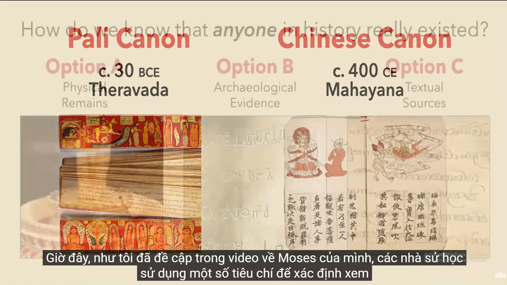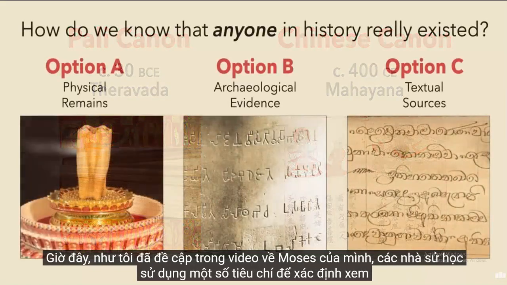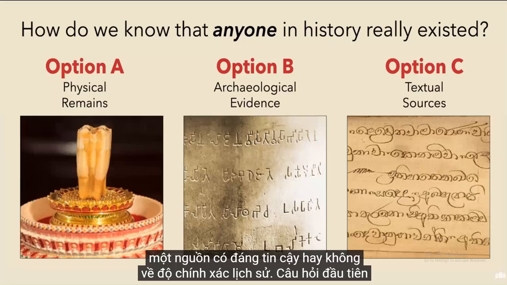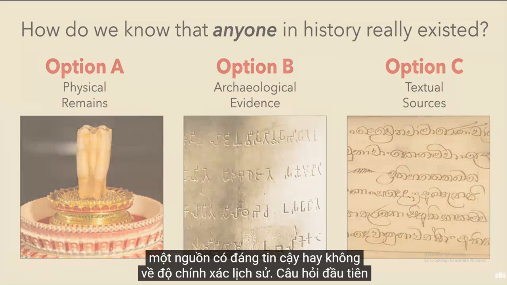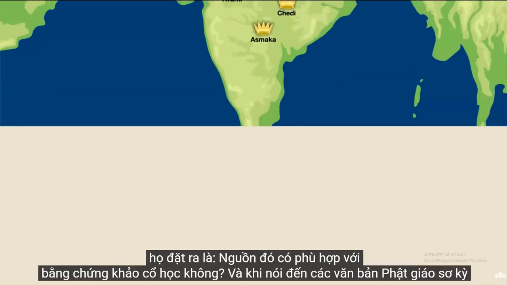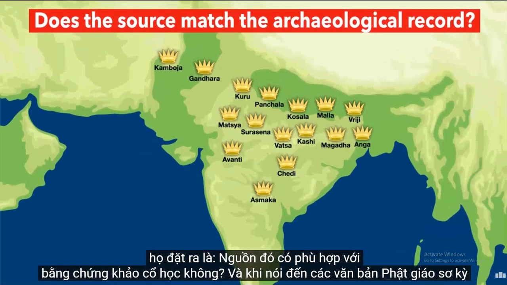Now, as I mentioned in my Moses video, historians use several criteria to determine whether or not a source can be trusted when it comes to historical accuracy. The first question they ask is, does the source match the archaeological record?